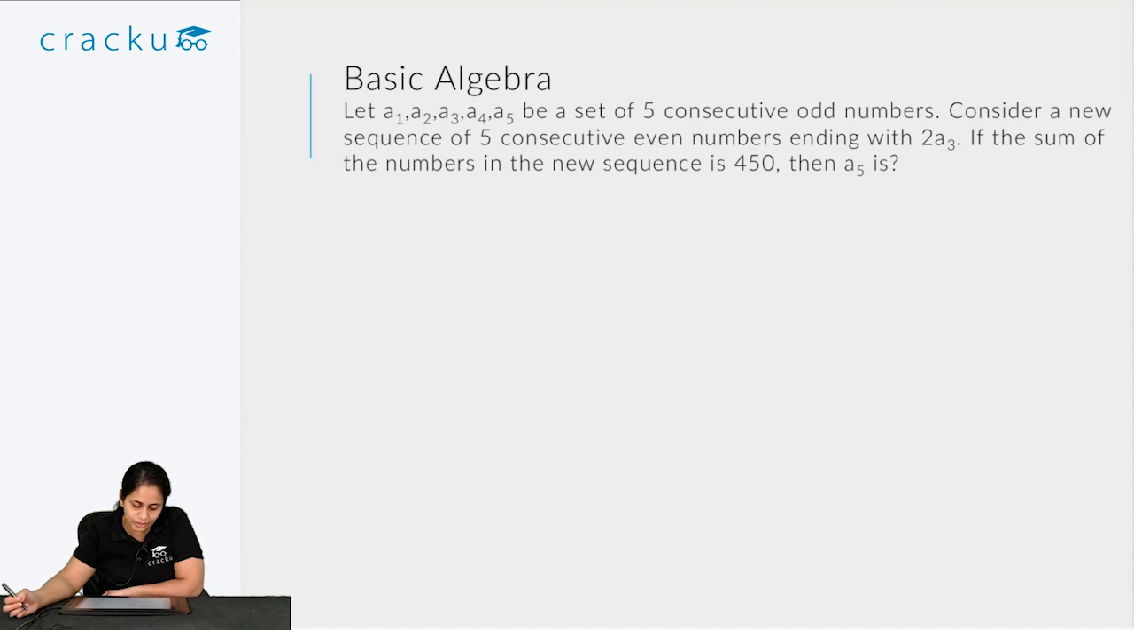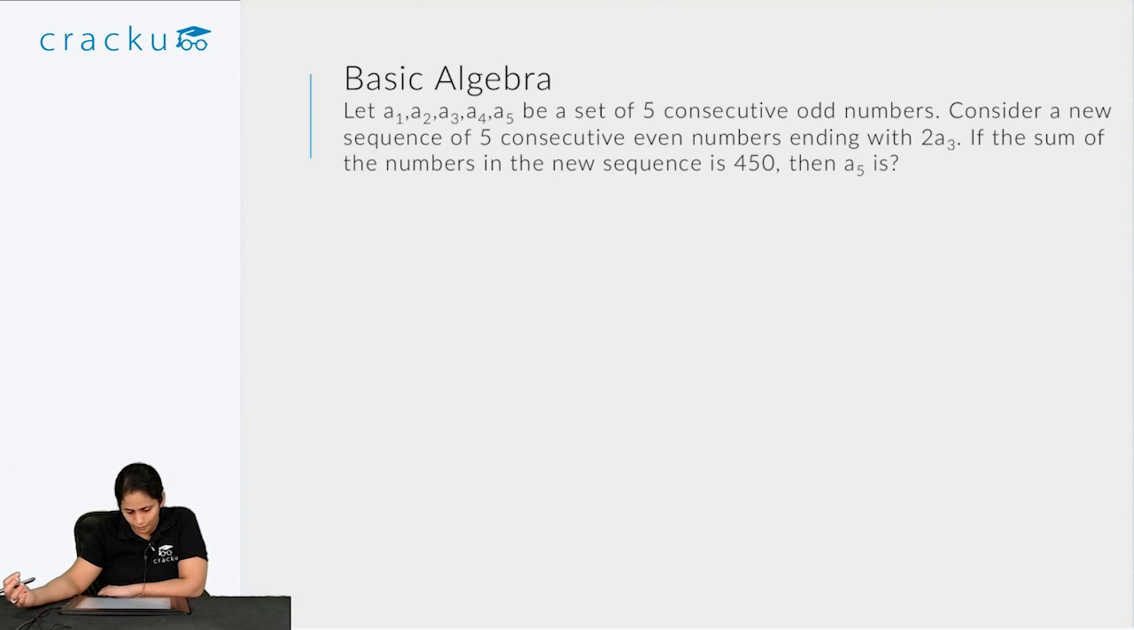This is a recent CAT question. Let A1, A2, A3, A4 and A5 be a set of 5 consecutive odd numbers. Consider a new sequence of 5 consecutive even numbers ending with 2A3. If the sum of the numbers in the new sequence is 450, then A5 is what? Now at first read, this seems like a question from progressions and series, but it is not.